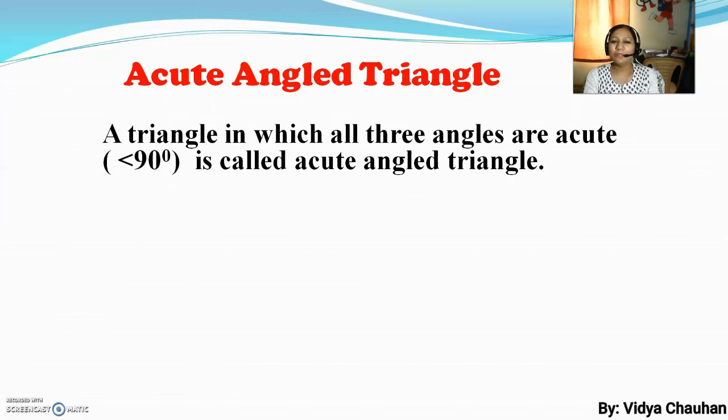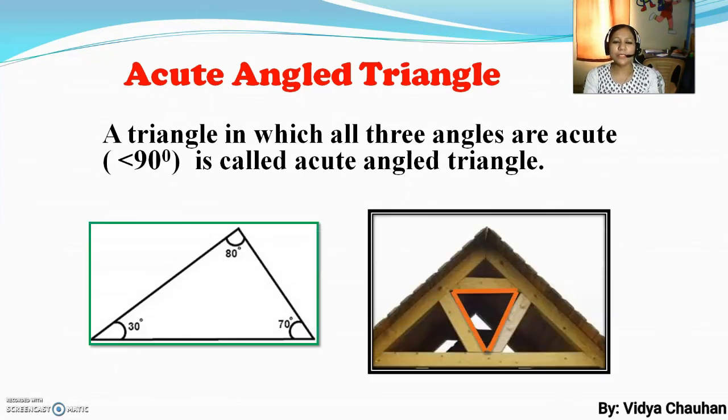Any triangle which you see around you and whose all three angles are less than 90 degrees, you can clearly say this is an example of an acute angle triangle. Here you can see in the picture there is one angle of 80 degrees, another of 70 and the third one of 30 degrees. So you can say that this is an acute angle triangle. Understood, students? Now let's move to the next part.